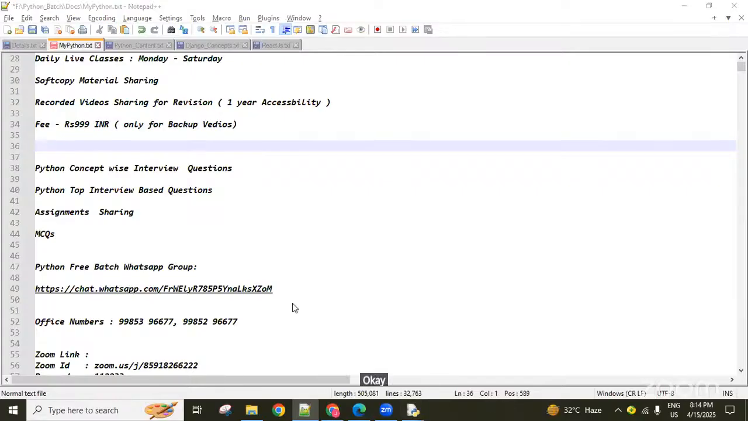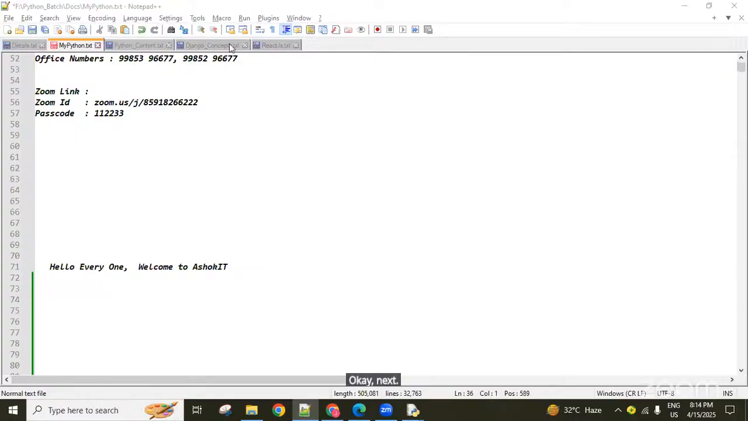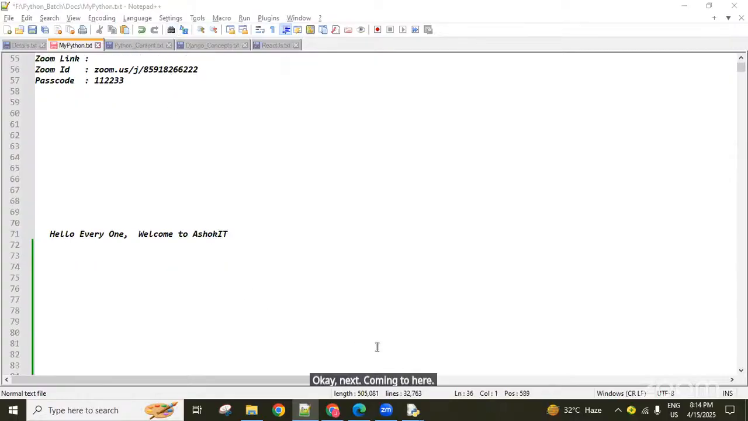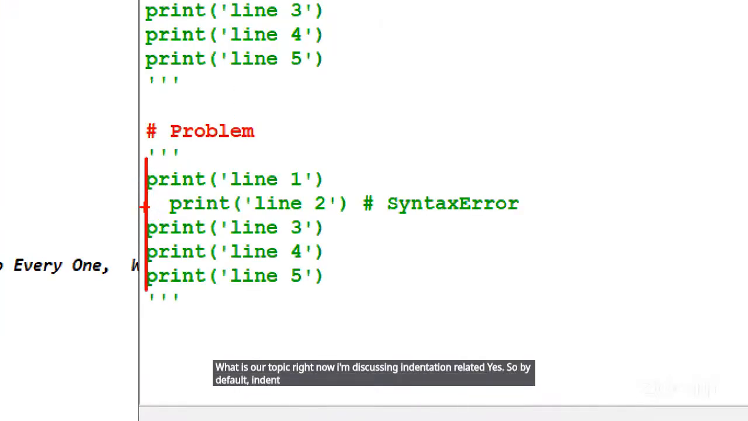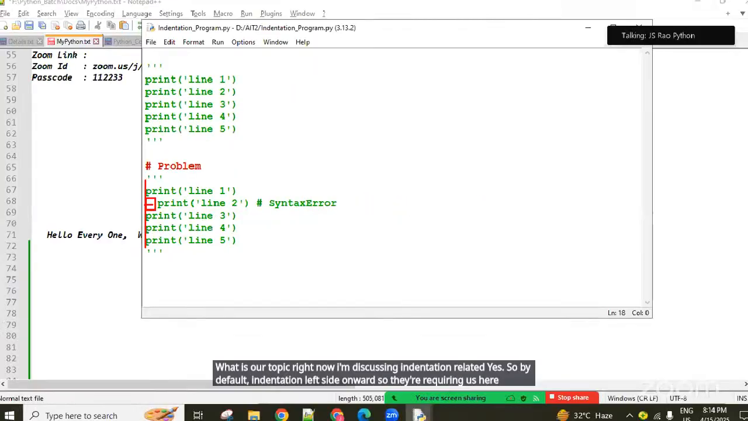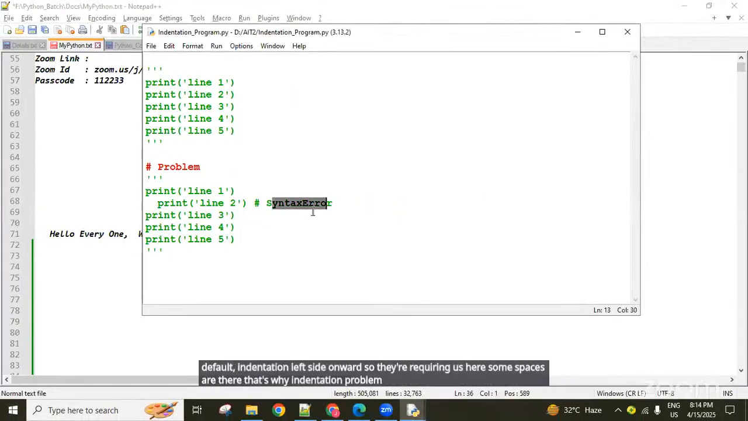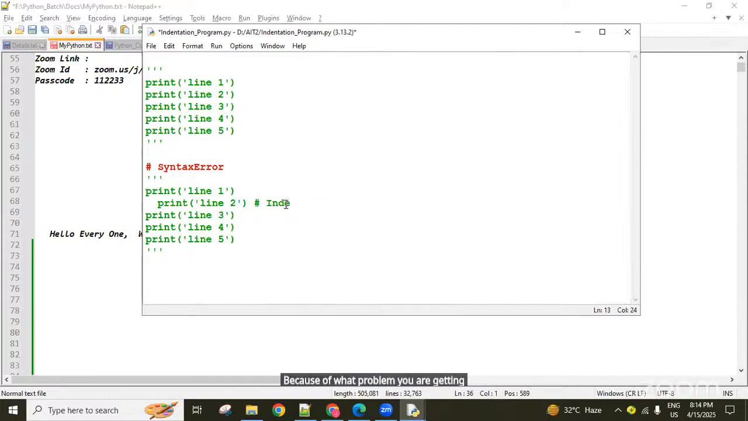Next, what is our topic right now? I'm discussing indentation. By default, indentation requires statements to start from the left side, and here some spaces are there. That's why it returns an indentation-related problem. Simply, this syntax error is because of an indentation problem. Indentation problem means space problem.